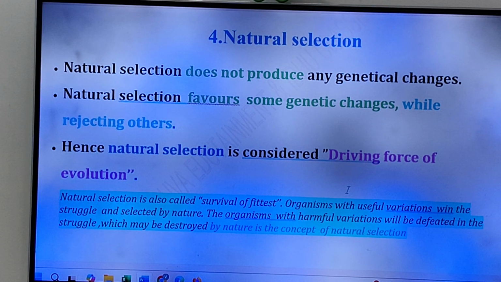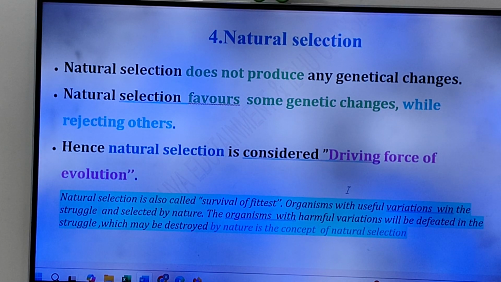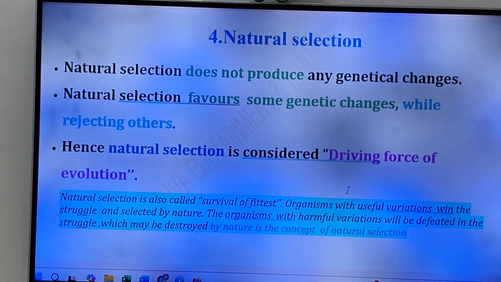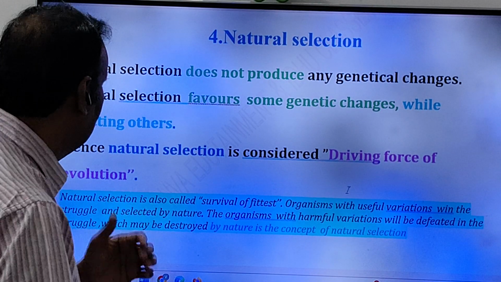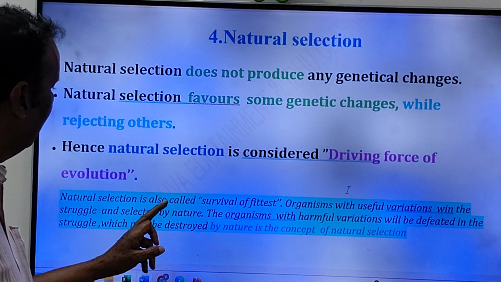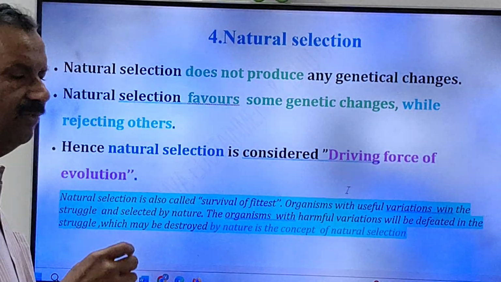See, friends, hence, very very important, natural selection is considered as the driving force of evolution, friends. Very very important. So natural selection is considered as what, friends? Driving force of evolution. See, friends, here I have given one neat question. Natural selection is also called survival of the fittest.